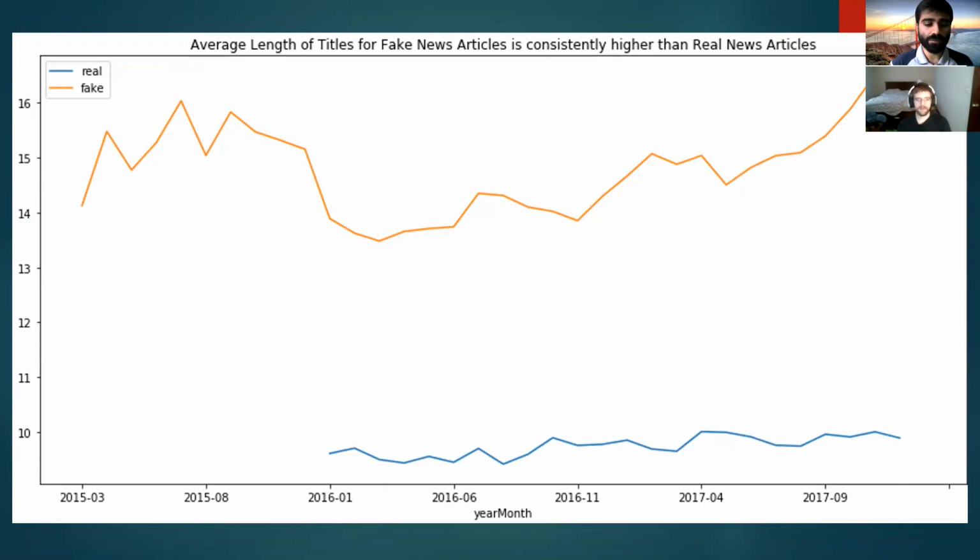The reason we found this, after a bit of research, was that real news articles are governed by industry standards. All major media companies and journalism as a profession tend to keep headlines as short as 10 words. This is something that's missing from fake news articles, because they're not governed by any industry standards and it's not professional journalists who write them. This is something we found consistent with our expectations.